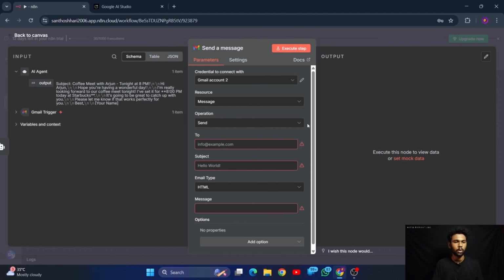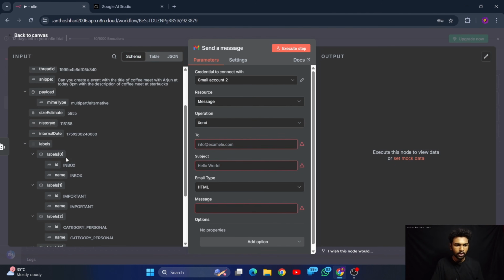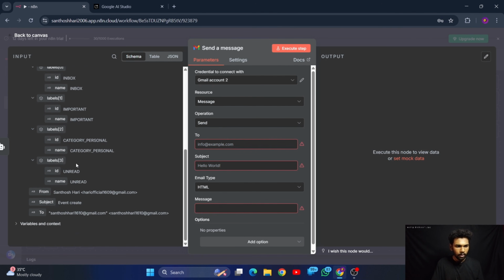So how to do that? Here you can see the previous nodes are executed and those outputs are showing here. Those outputs are the input for this particular node. Let me pop out this Gmail trigger. Here you can see from whom we got the message. We got the message from this Gmail ID.